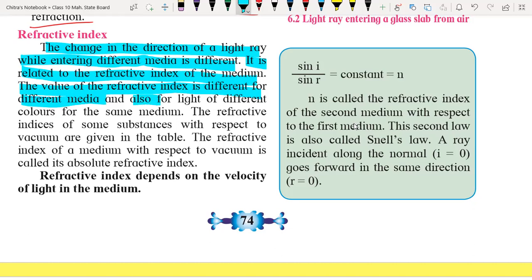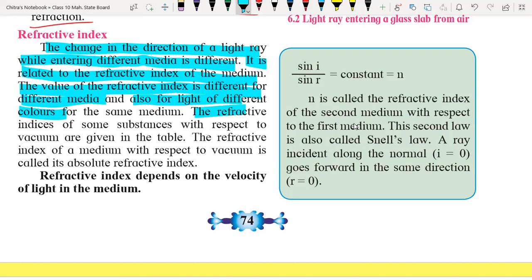Also, light of different colors bends with different angles, so their velocity is different in different media. So we consider a pair of media, or different colors of light travelling while changing the medium. That's why we are taking the refractive index.